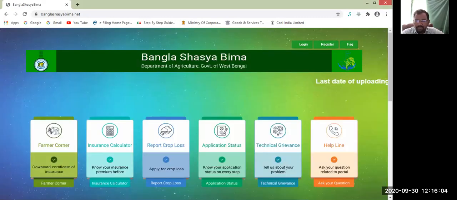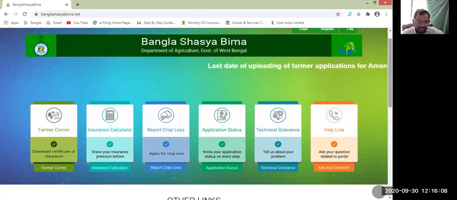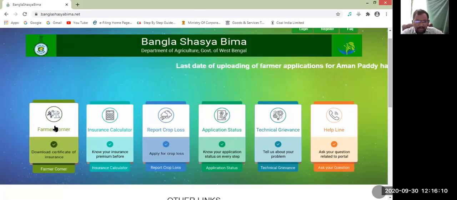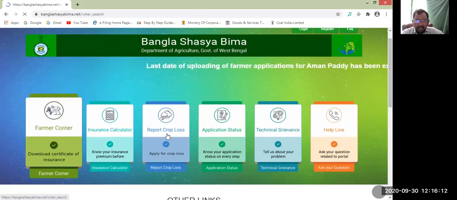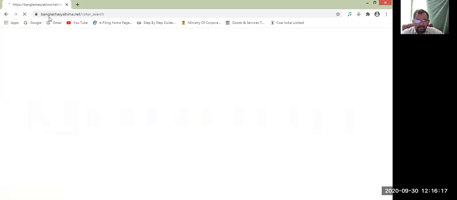So from this output, we can directly see that it is in relation to the farmers. Farmer corner, insurance corner, report crop loss, application status. So we were directly redirected to that website of Bangla Shashya Bima.